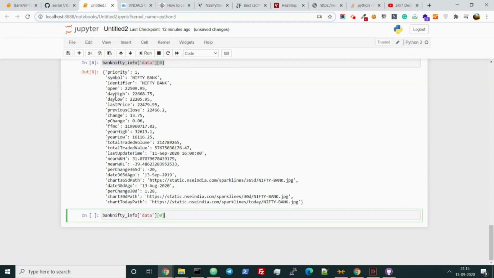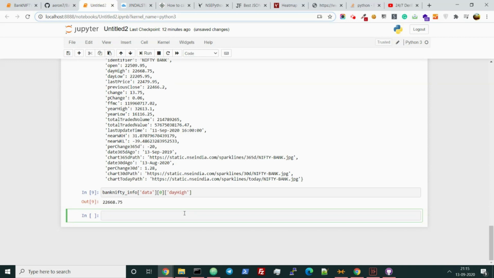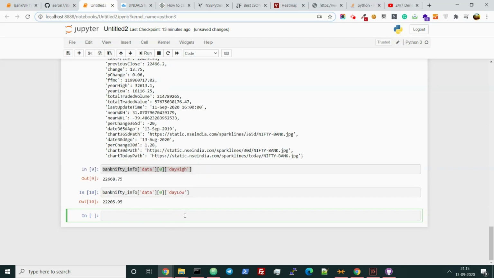Now we need to find the day high. Day high, right? So the variable is already there. Day high. Do not make spelling mistakes. You can just copy there. I do not know how to copy. It's not working. As easy as that. Okay. Now this is the range high and the range low. Let me just type range high.